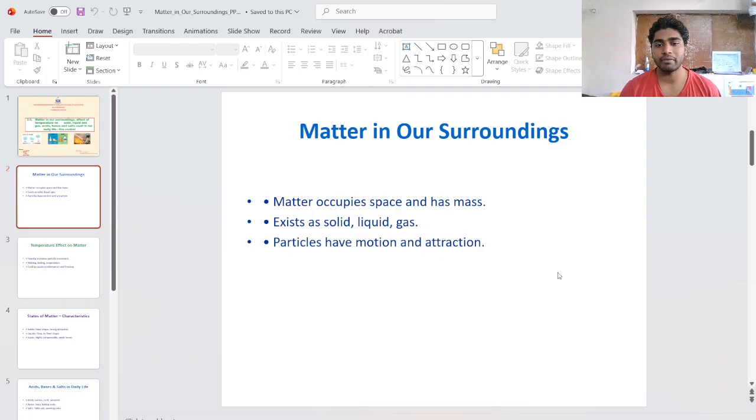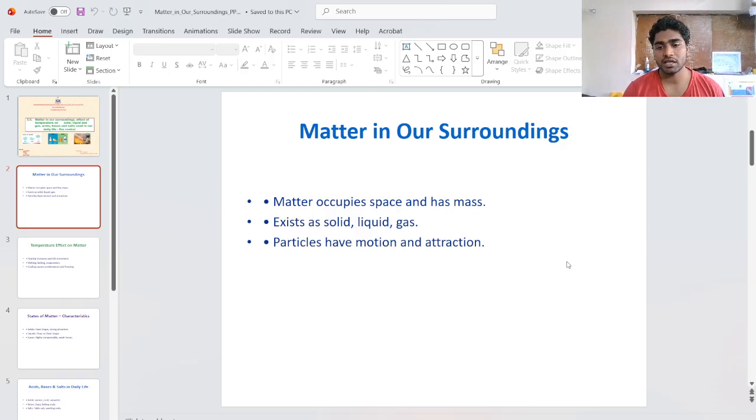So what is matter? How is it defined? Matter occupies space and has a mass. So every object or every matter should occupy space, and only then is it called matter. Another one is mass. Matter also has a mass, so we can quantify the mass of the matter.